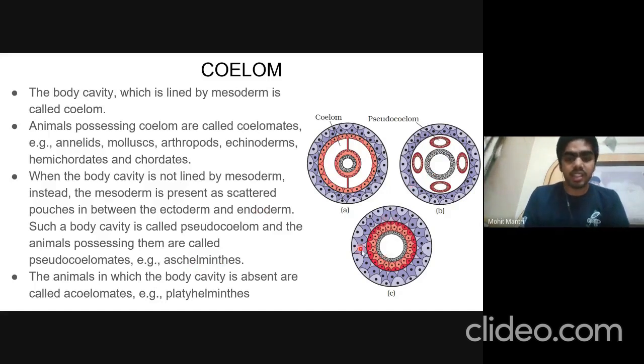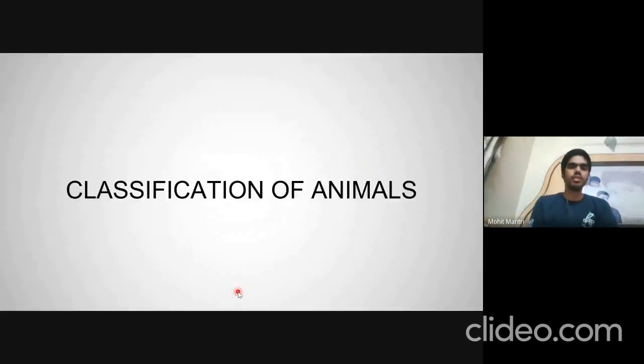In some animals, there is absence of body cavity. So there are three layers: endoderm, mesoderm, and ectoderm, but there is no body cavity in between. Such animals are known as acoelomates. An example of this is platyhelminths. Now we begin the classification of animals based on these parameters.